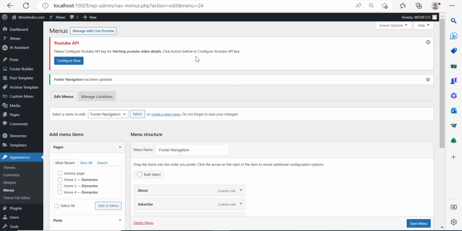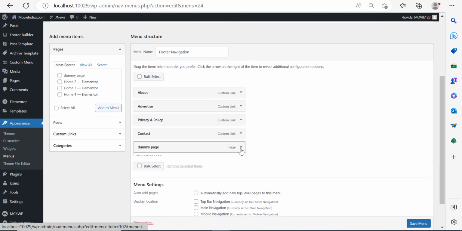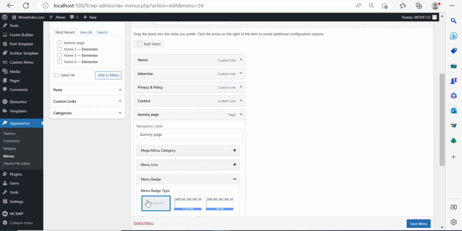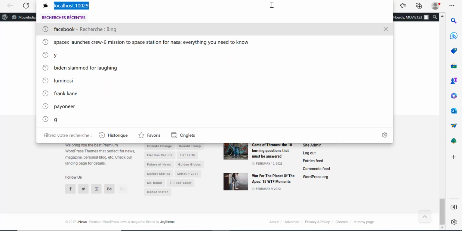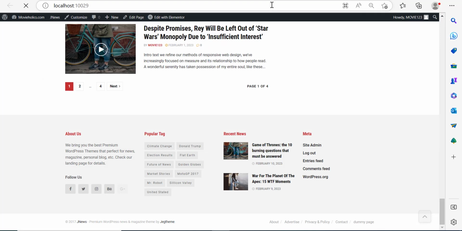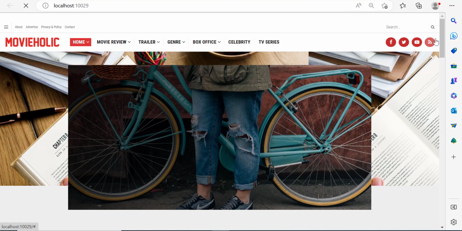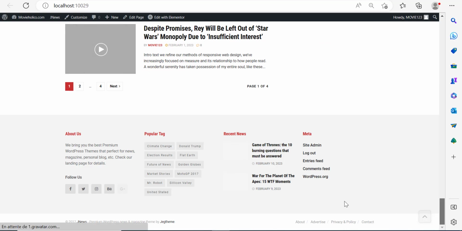Now, I'm going to keep that page open. I'm going to come back over here. I'm going to click on the page and I can remove it by clicking on remove from here. If I click on save menu and if I go back over here, let me refresh. Notice that the dummy page is going to disappear because we have removed it. It's as simple as that.